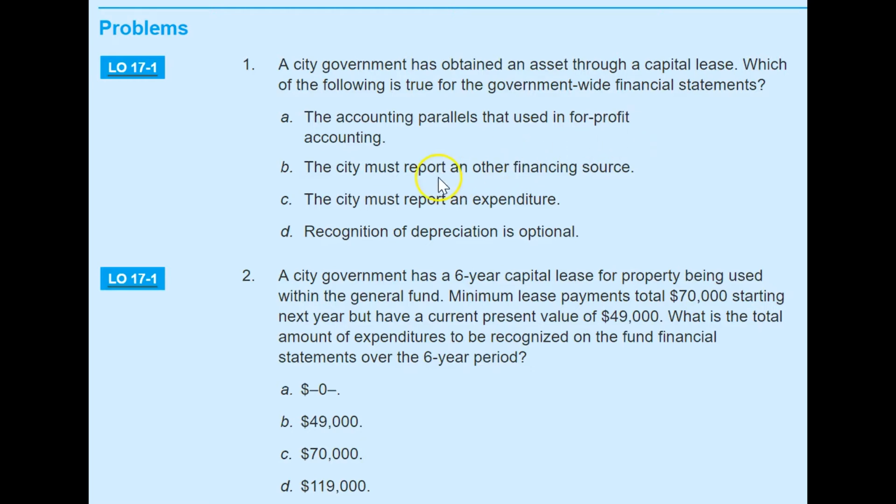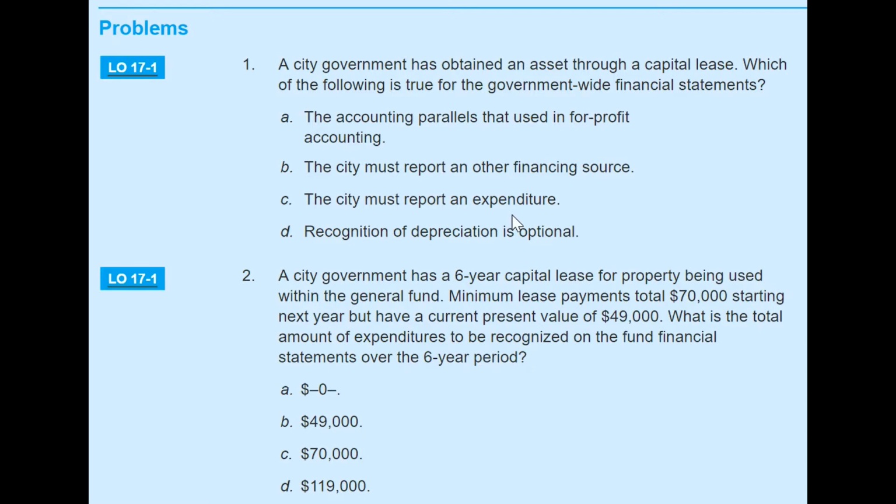Now let's see the other options: the city must report an other financing source, and the city must report an expenditure. Remember, B and C are not correct because these are for fund financial statements. For fund financial statements, this type of transaction doesn't create any asset or any liabilities.